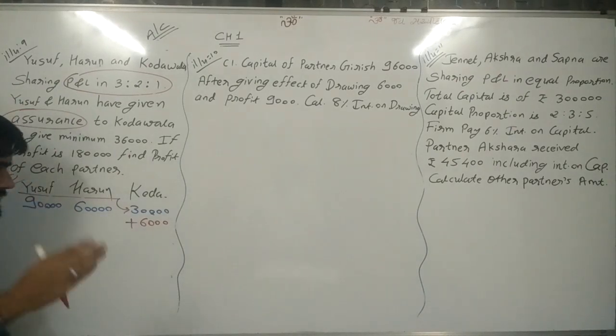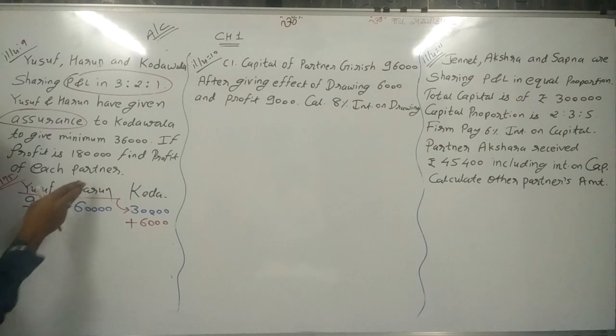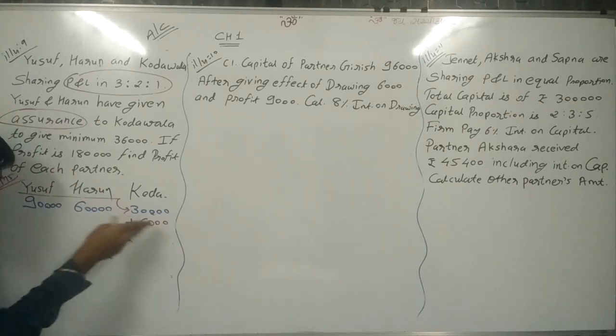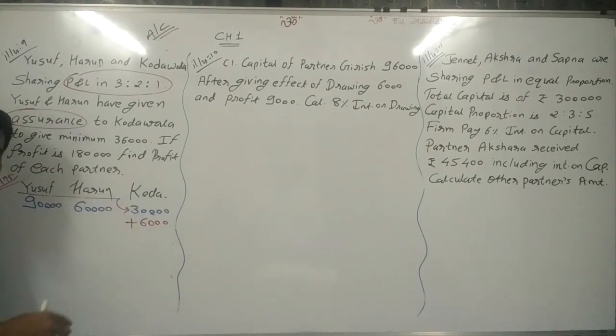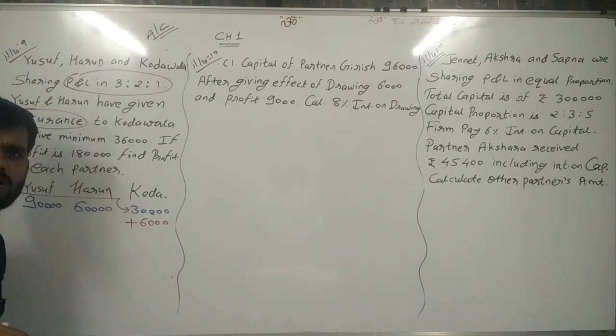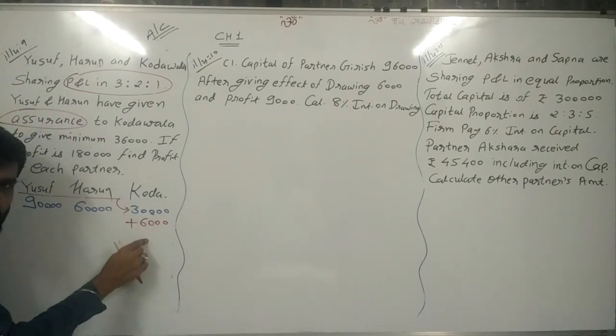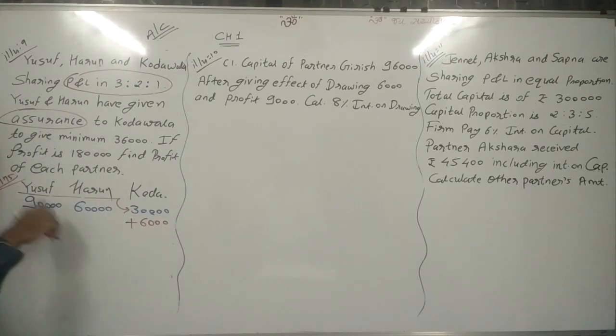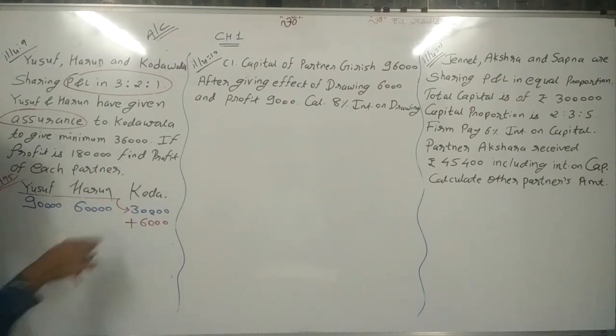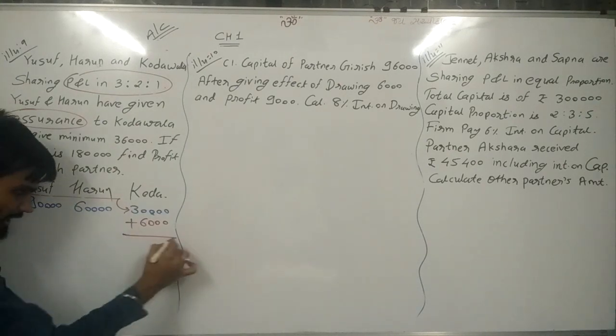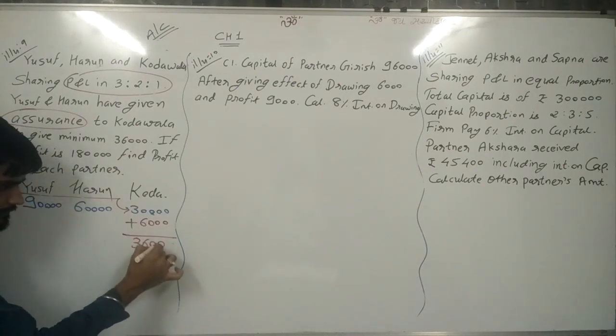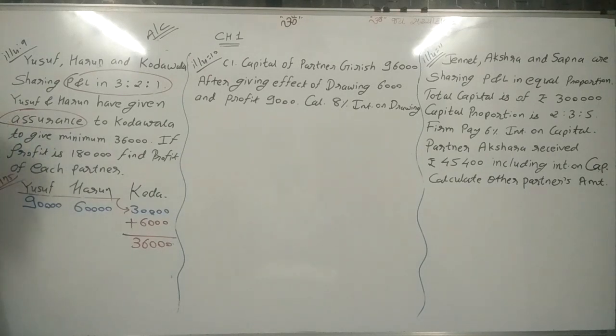Now think, suppose 6,000 is given by Yusuf and 6,000 is given by Harun, then a total of 12,000 is received by Kodawala. It is not possible, sir. So this 6,000 is distributed among Yusuf and Harun, and that amount is given to Kodawala. So the total amount is 36,000, given to Kodawala by Yusuf and Harun.